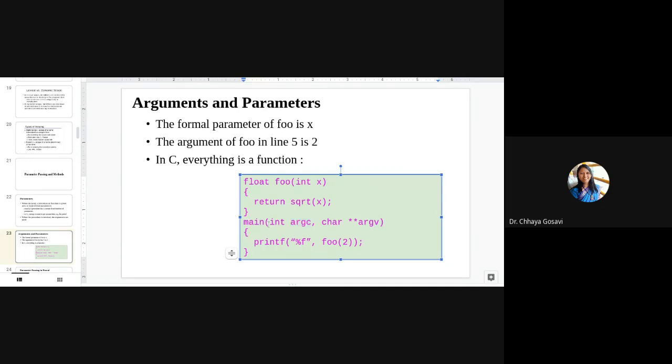So main is a function, and these are arguments to main. Printf is a function, these are arguments to printf. Foo is a function, this is the argument or parameter to this function. Square root is a function, this is the argument to the function. So for any function, we can pass one or zero or more arguments. The formal parameter for foo is x, and the actual parameter is 2. The argument for foo on line number 5 is 2. So what are the arguments? Arguments mean actual parameters, and when you only say parameters, these are formal parameters.